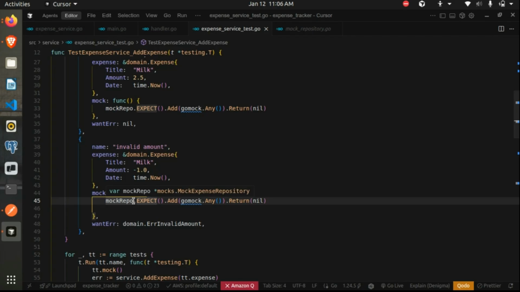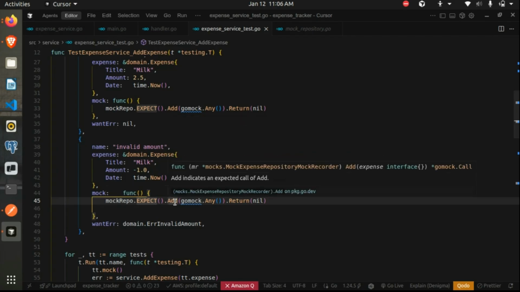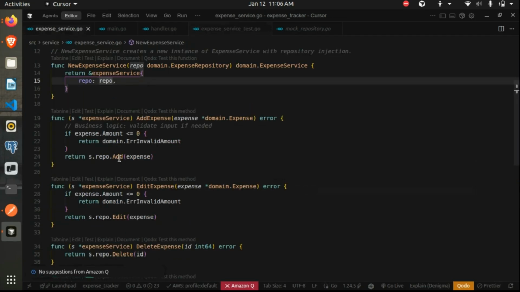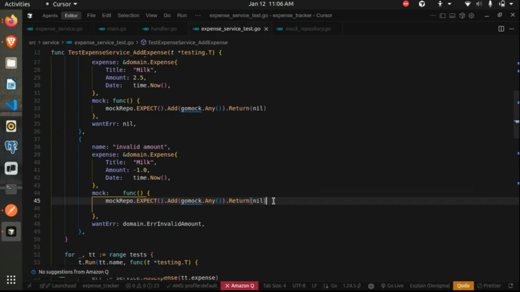If it is needed, then only we mention it, and if there are multiple repo layer calls, we mention them in that sequence. So let's say in this function there was a call to add, and then there was a call to the get function also, the repo layer get function. So we write the mocks in that sequence. First we are expecting the add call, then the get call.